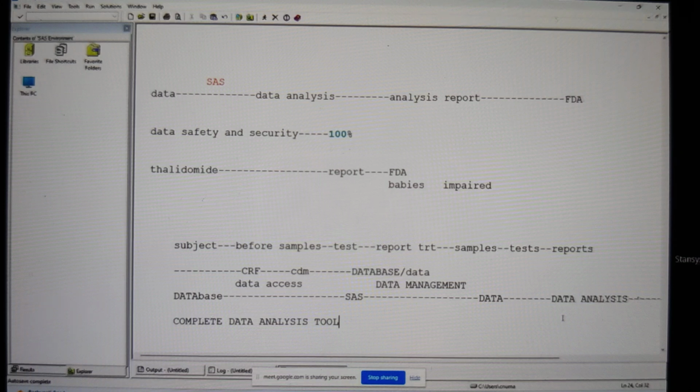And I told you in the last class that this is the reason why we learned SAS, and then we are into the clinical part. Clear everybody so far? Yes, sir.